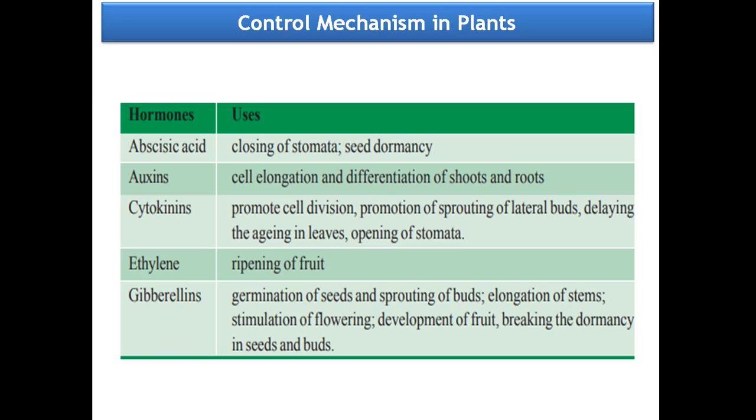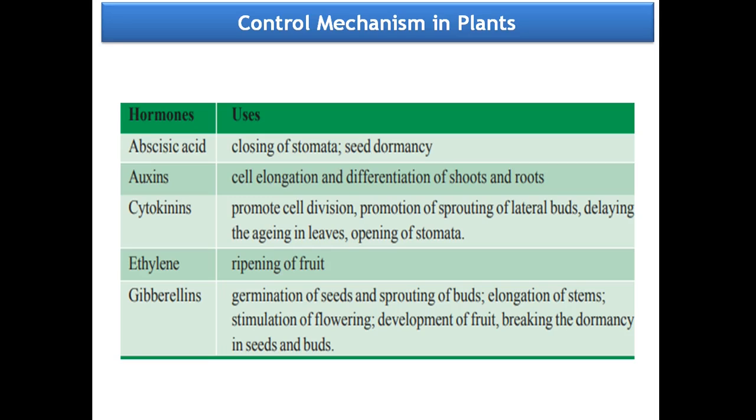Whereas another hormone called abscisic acid is known as a growth inhibitor. And what is its function? Closing of stomata, seed dormancy, and it promotes the aging of leaves. Sometimes if the plant is losing excess water, it needs the closing of stomata.